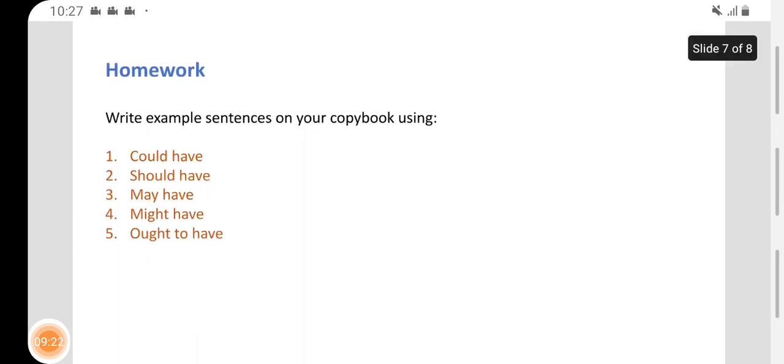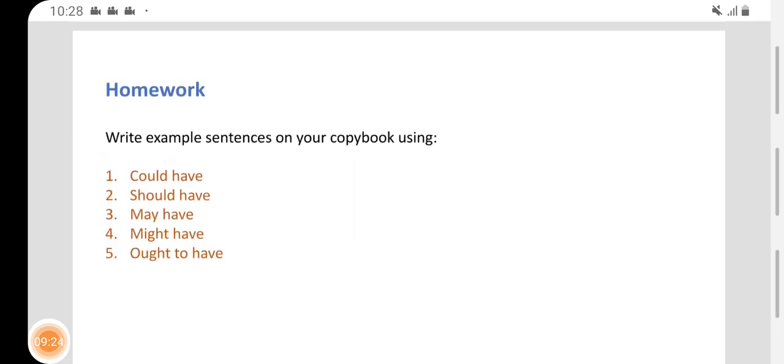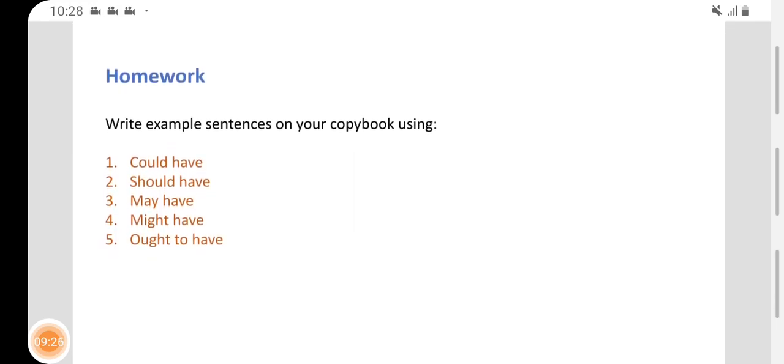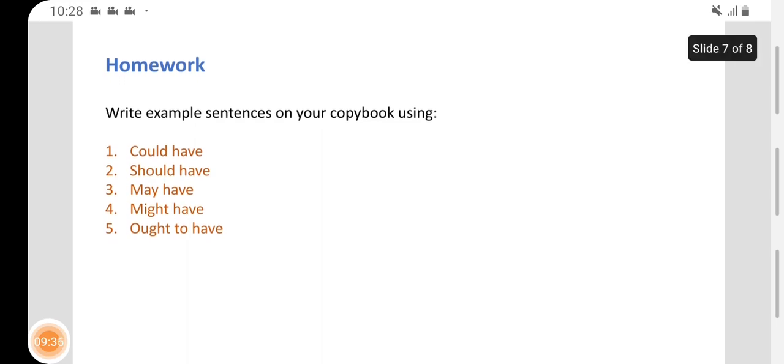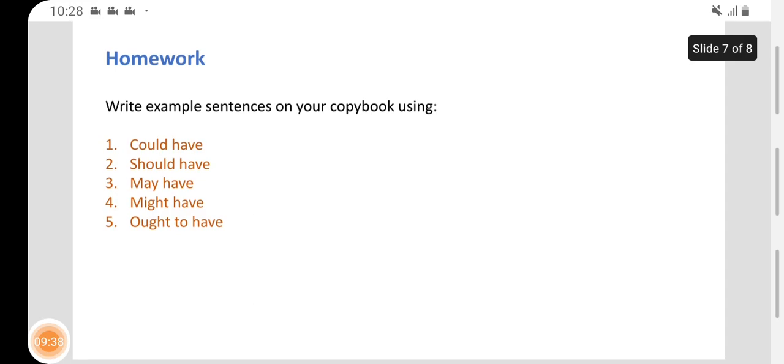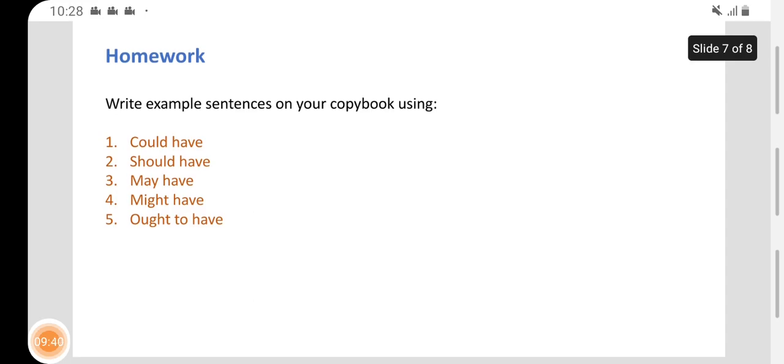Okay, don't worry about this, but I need just example sentences based on the functions we've learned today about modals plus have past participle. Write down your sentences in clear, meaningful handwriting, and send it as soon as possible. Thank you, guys.